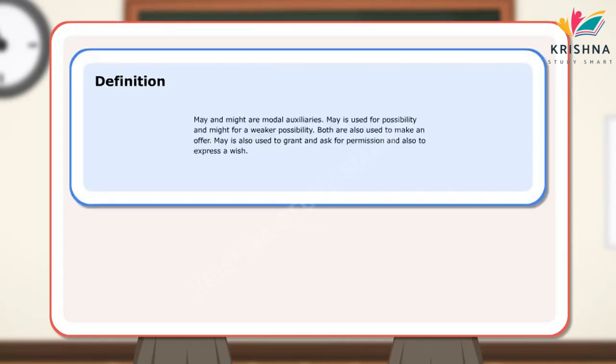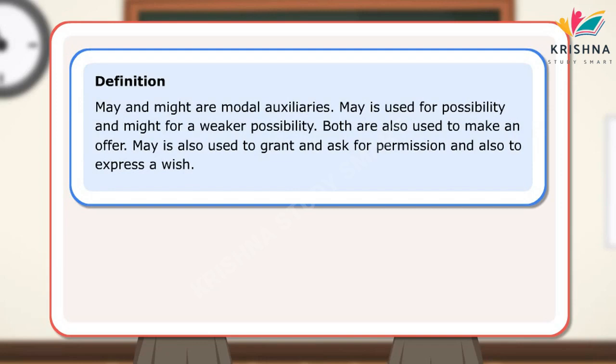Definition. May and might are modal auxiliaries. May is used for possibility and might for a weaker possibility. Both are also used to make an offer. May is also used to grant and ask for permission and also to express a wish.